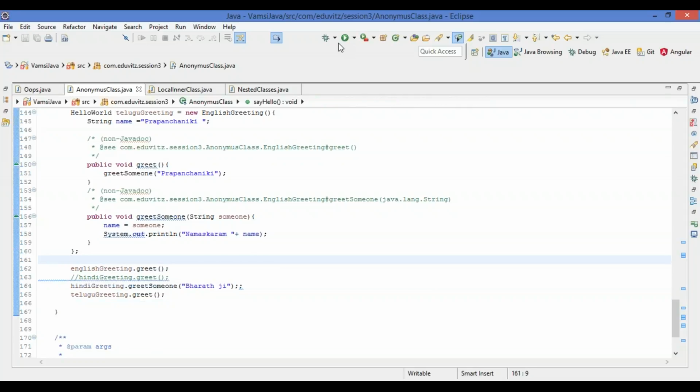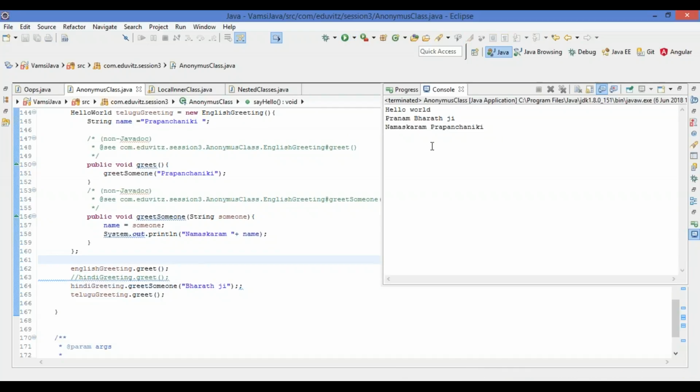Let us try to execute and see the output. Yeah. So for the English greeting, it is saying hello world, and for the Hindi greeting, because we used greet someone, it is saying Pranam Bharat ji. Otherwise, it should say Pranam Kaise hai. And for Telugu greeting, we have put Namaskar Prapanchaniki in this greet method. So this is how we implemented the anonymous class example.